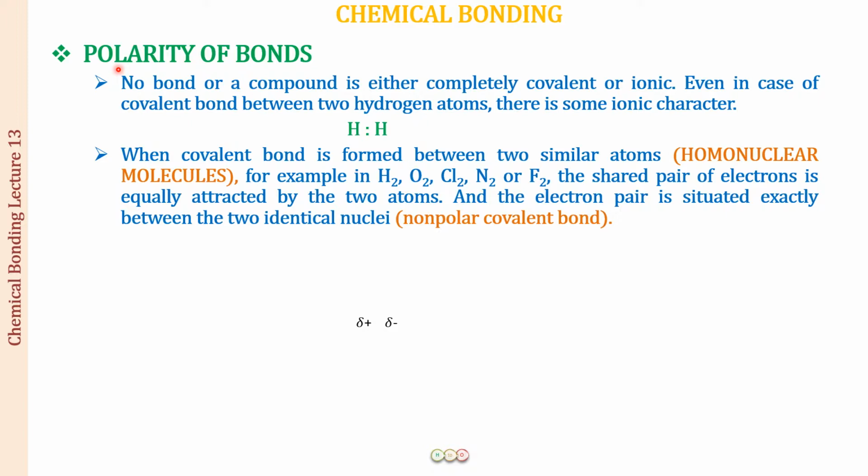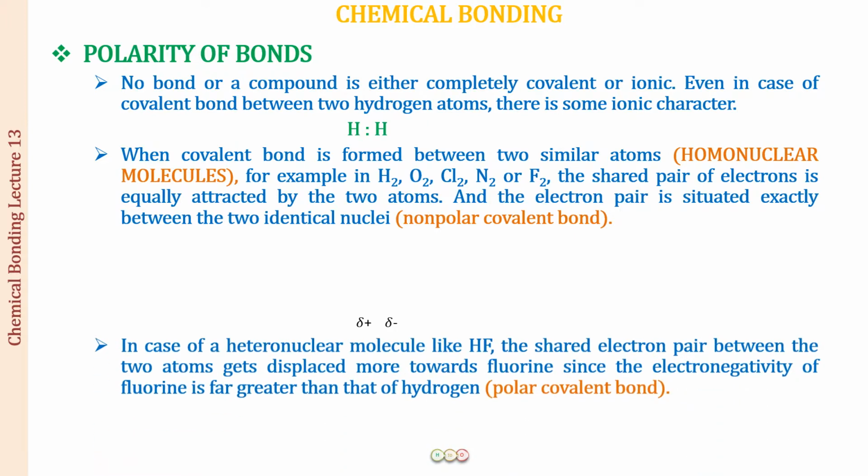Okay, but for practical purposes, the homonuclear molecules, we are going to call them as non-polar bonds. Okay, so the bond between them, we say it is formed by the equal sharing of the electron pair. So this is a non-polar covalent bond, but even then there is going to be some ionic character always attached with it. Okay, I hope this point is very much clear to you people. Now this is the case when we talk about the homonuclear molecules. Let us discuss what about the heteronuclear molecules.